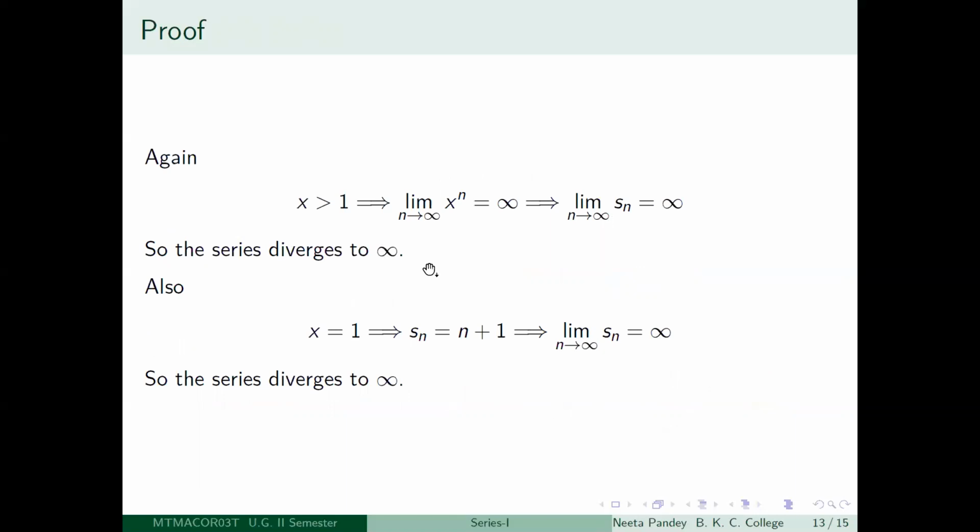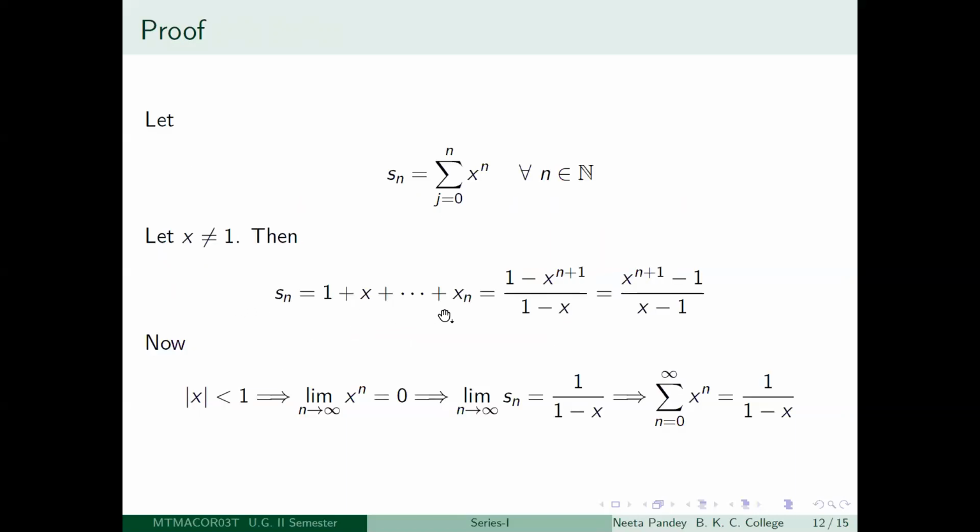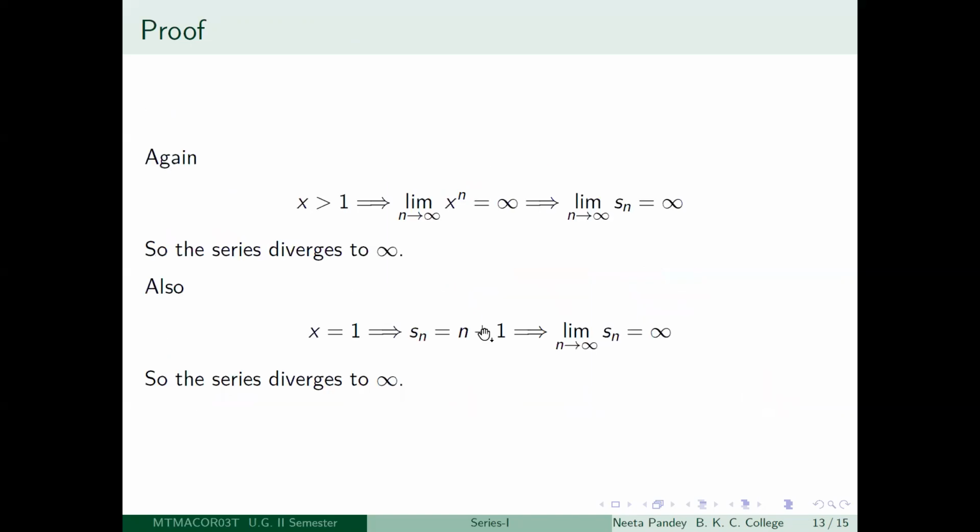What happens when x is equal to 1? Then Sn is going to be just 1 plus 1 plus 1 plus 1 and so on. How many times? n plus 1 times, right? It starts with x to the power 0 and ends at x to the power n, so there are n plus 1 terms. So if x is equal to 1, then Sn is exactly equal to n plus 1, and we know that the limit as n tends to infinity of Sn is infinity in this case.